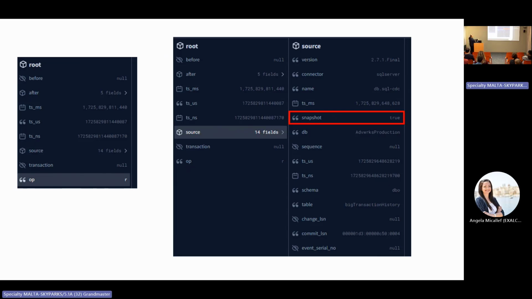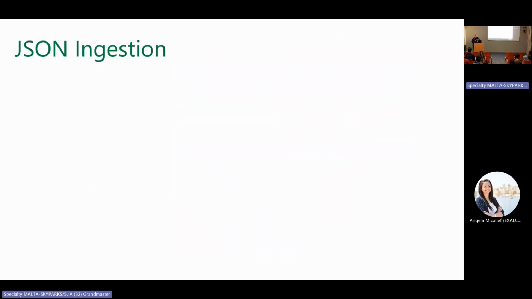If I go into source, I have here the table name, table schema, and a snapshot as Boolean. True. Yes, this JSON document is a snapshot, and I can use the information to decide what to do with this initial JSON document. It's part of the initial image of the Azure SQL database. Okay. After I receive the snapshot, I start to receive the ingestion.